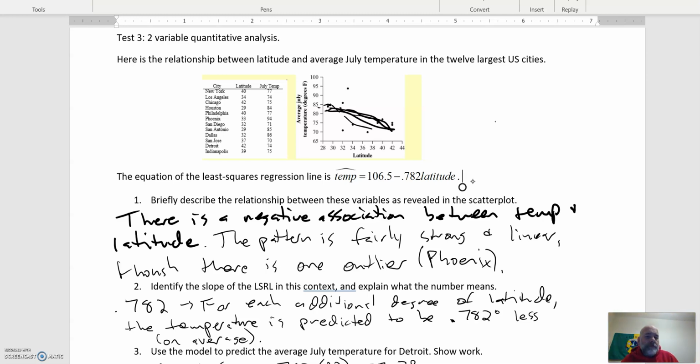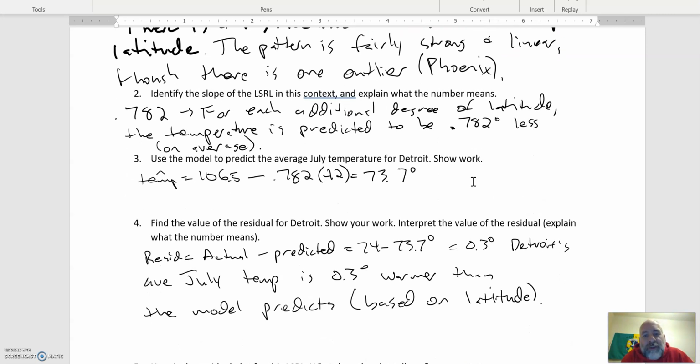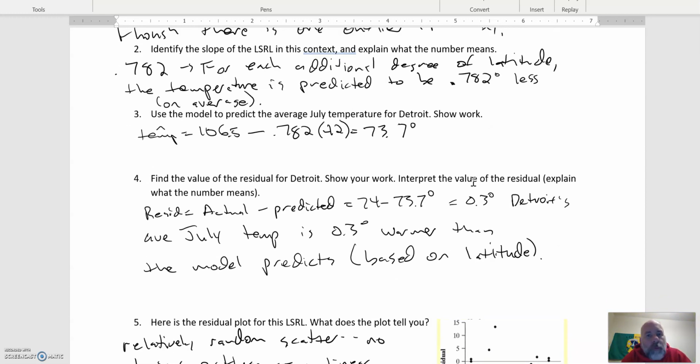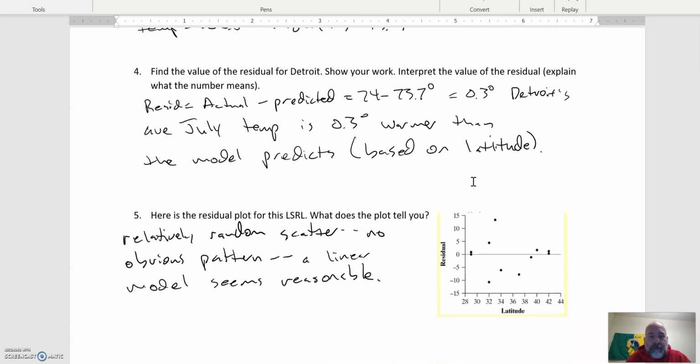Anyway, it's pretty close to the line, is what I'm noticing, and that's why the residual was so small. Detroit's average July temperature is a little warmer than the model would predict because they're so far north. The northern ones are cooler, but it's pretty close, just a little bit off, and that's to be expected. We're making a model, but we know this is predicting averages, or on average what's going to happen. It's not predicting what any individual city is going to be. So when you go across the US and look at one individual latitude, we know there's going to be a lot of variability in terms of the average July temperature.